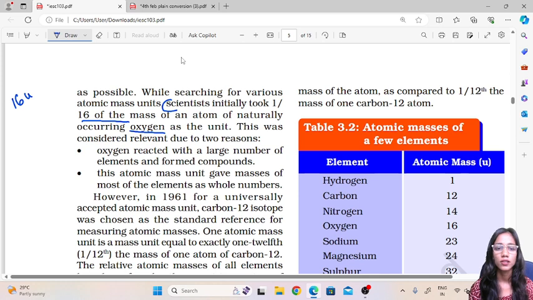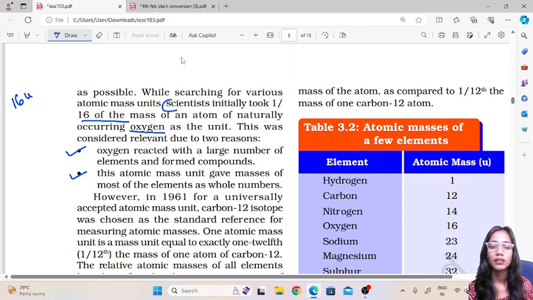Now why only oxygen? Because oxygen is a very reactive element. It reacts with a large number of elements and forms compounds. And secondly, this atomic mass unit gave masses of most of the elements as whole numbers, which was easier. So that is the reason oxygen was first considered as the standard.